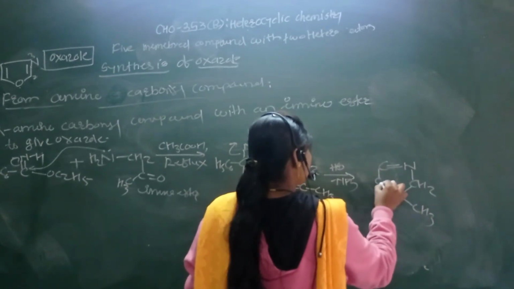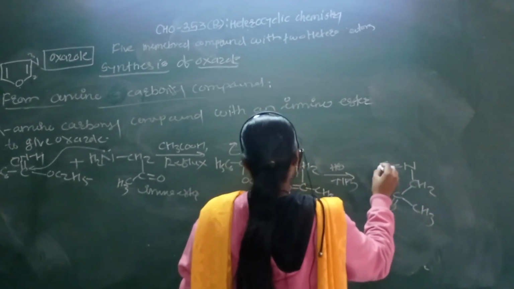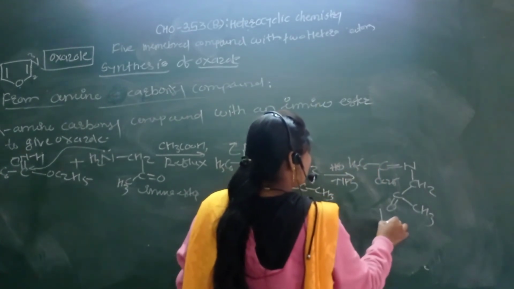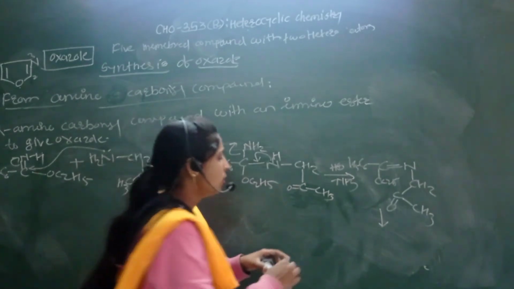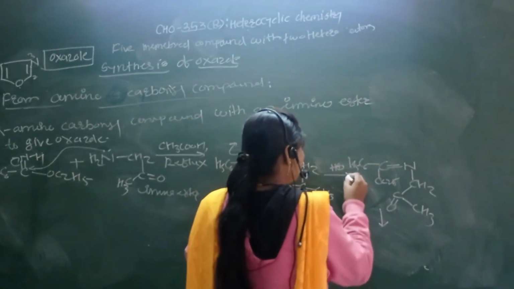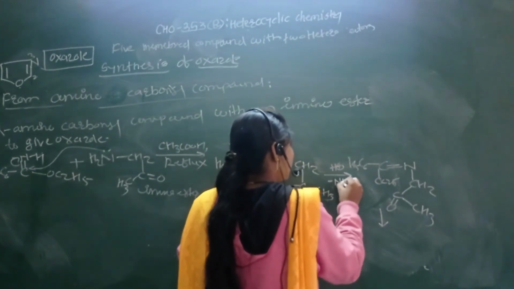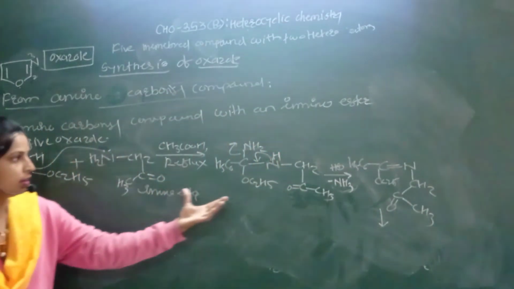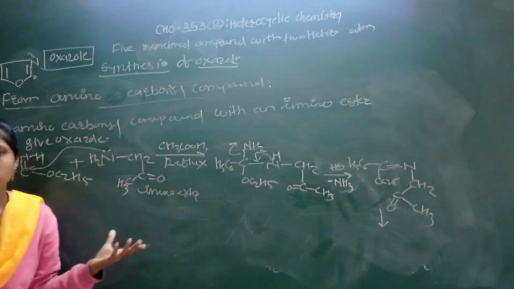Again here this carbon is attached to the OC2H5, again C6H5. Simply here minus NH3, means ammonia can depart here. See this step very well. Simply we have to use the lone pair of nitrogen in the presence of the acetic acid and reflux condition. So minus ammonia can depart.